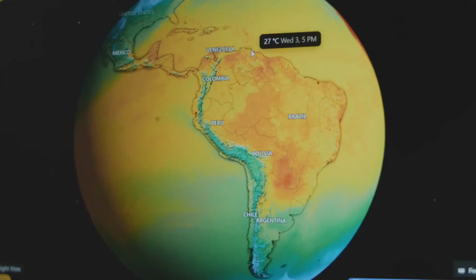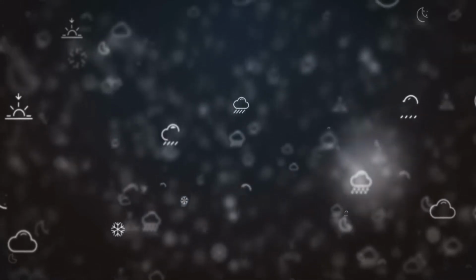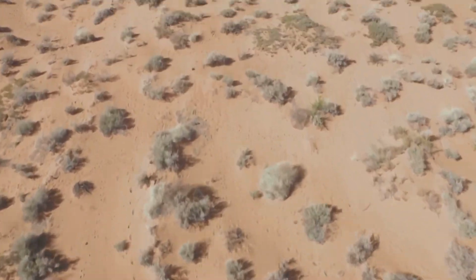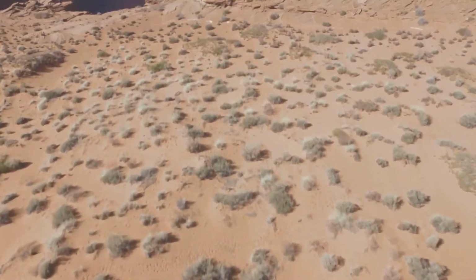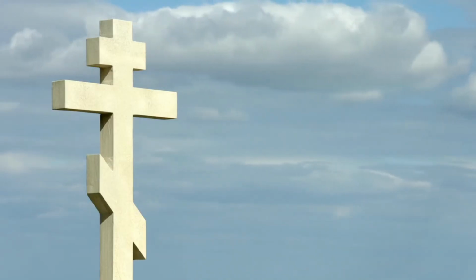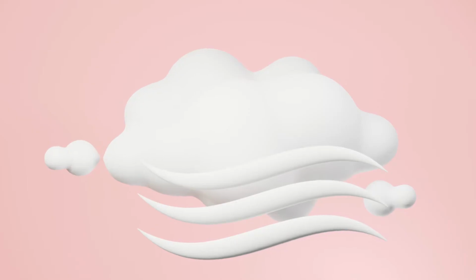This is part of a bigger pattern that shows us how the Earth's weather changes across different locations. These three parts of weather, air temperature, wind direction, and precipitation, work together in a system to create the weather we see each day. By comparing weather in different places, we can see patterns that help us understand why some places are hot and dry, while others are cool and rainy. This cycle of weather repeats itself day after day but can look very different depending on where you are in the world.